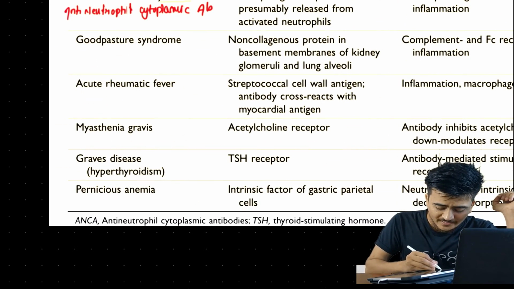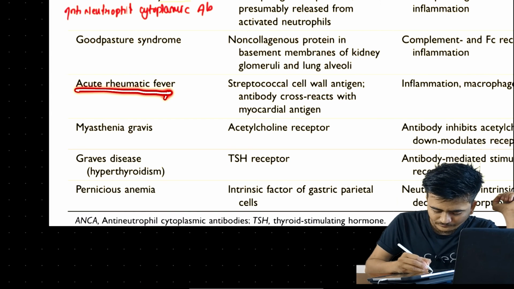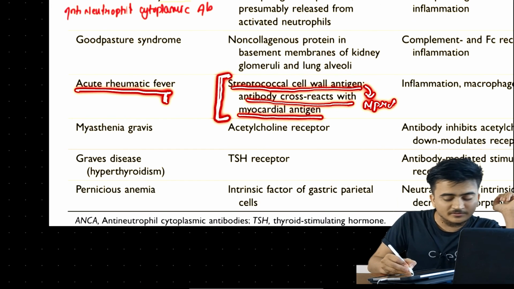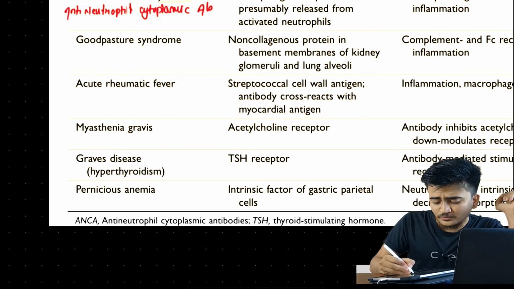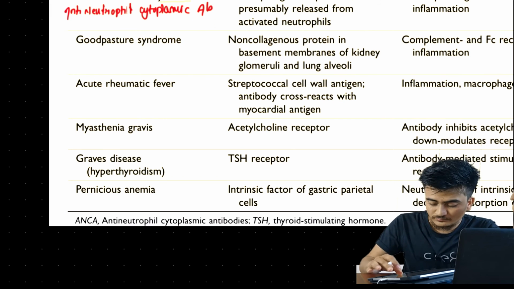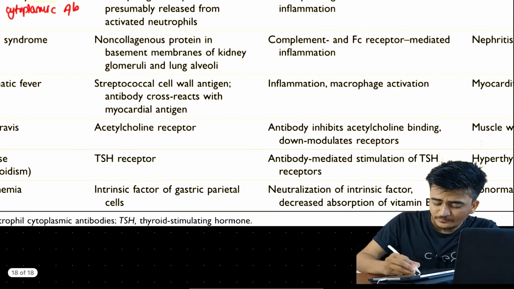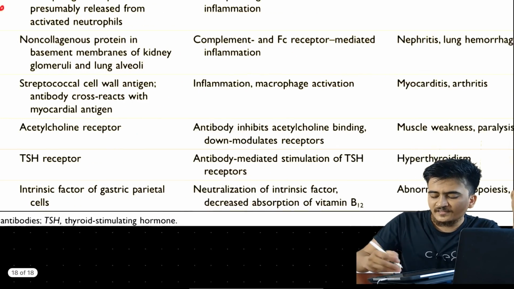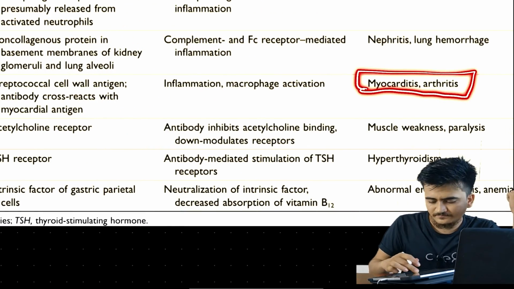Now another one, acute rheumatic fever. We have talked about this in a bit more detail. The target antigen is the streptococcal cell wall antigen, the M protein. The antibody cross-reacts with myocardial antigen, because myocardial cells contain a glycoprotein structurally similar to M protein. That is the reason behind it. The process proceeds by inflammation and macrophage activation, and it will cause myocarditis and arthritis.